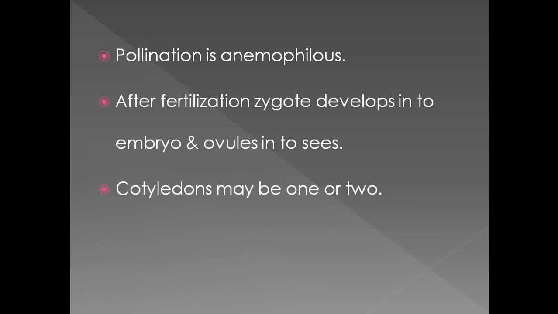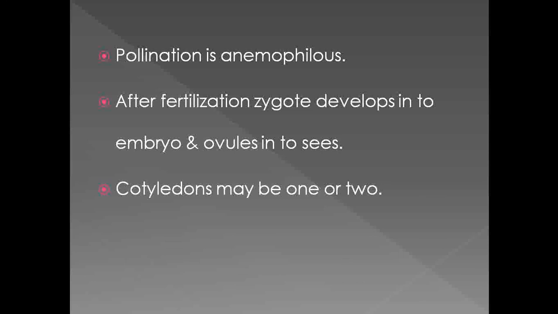Then if we observe the type of pollination under the gymnosperms, in most of the members the pollination is anemophilous. And the next characteristic feature of the gymnosperms is that after fertilization, the zygote develops into the embryo and the ovules into the seeds.